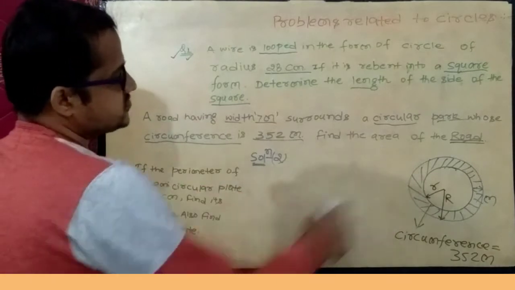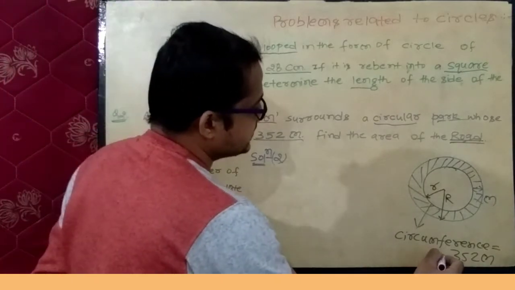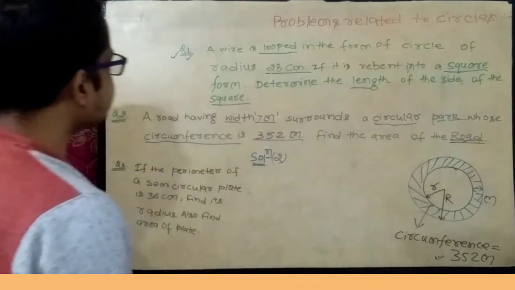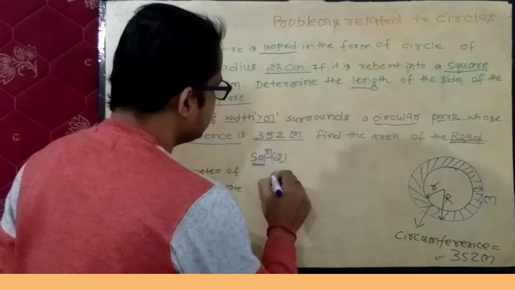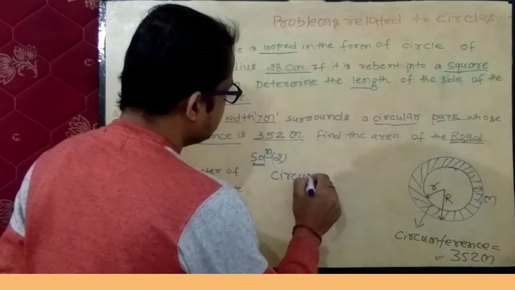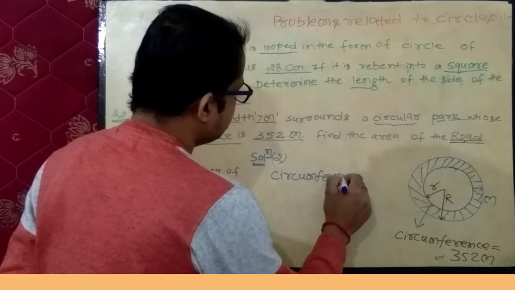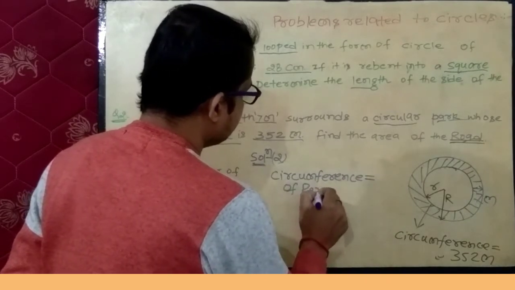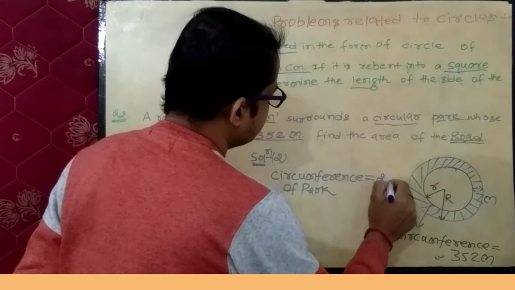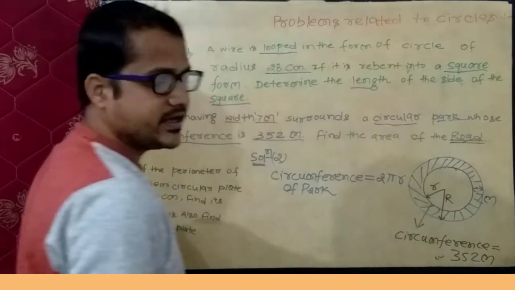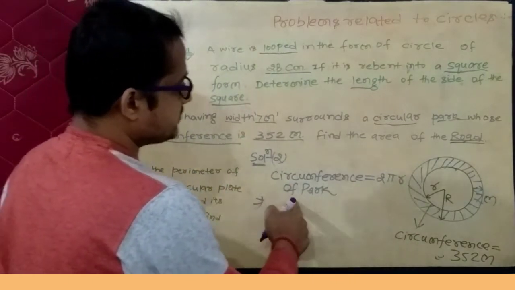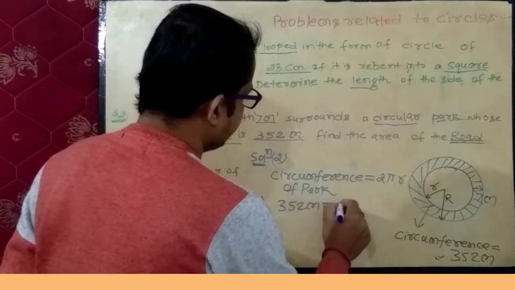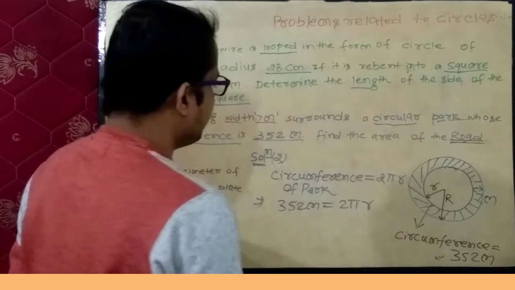In order to find out the small r, it is given that the circumference of this park is 352 meter. Circumference of park equals 2 pi r. According to the question, the circumference of the park is given as 352 meter equals 2 pi r.